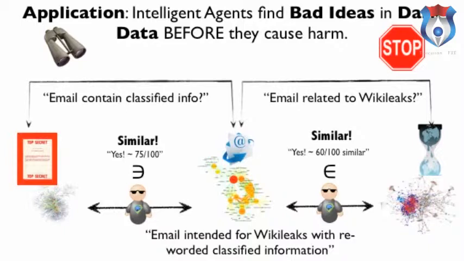In this case, the email pattern of where it's gone to and who it's followed creates its own fingerprint, a behavioral fingerprint. Combining these two together, we can say that email was intended for WikiLeaks and it contained reworded classified information. That's a really important point, and we think there are not many other ways to do this at the current state of technology. So that's what we think is kind of interesting.